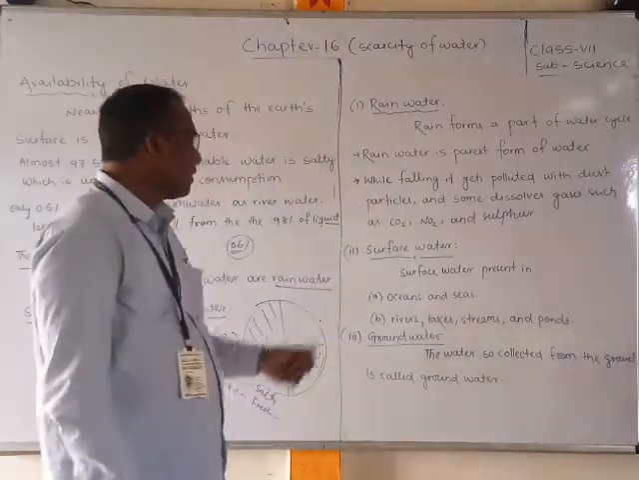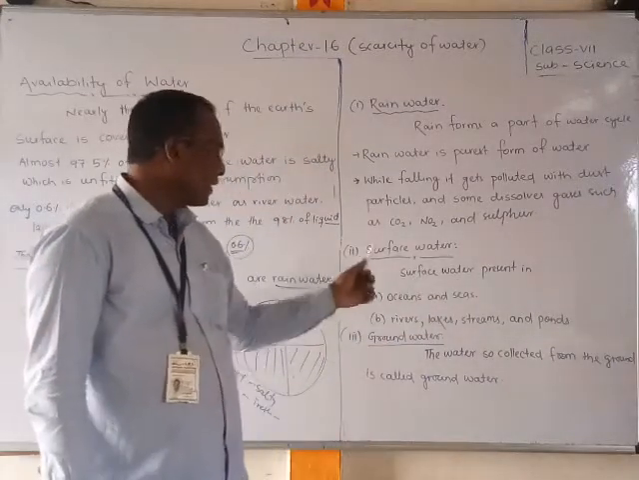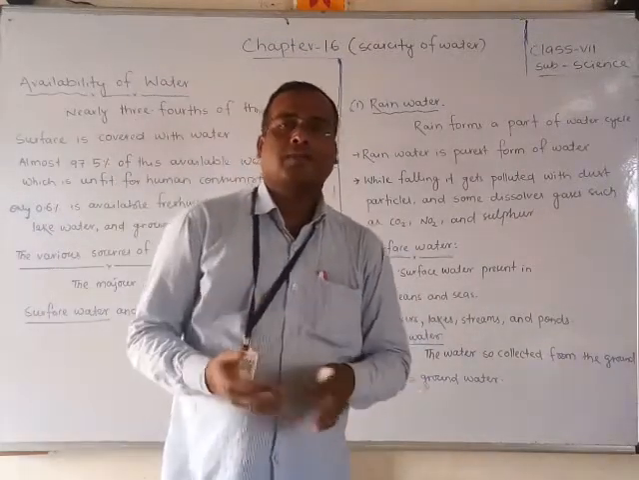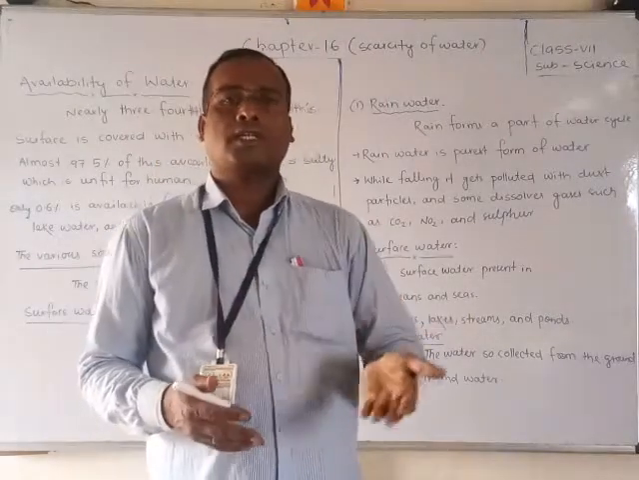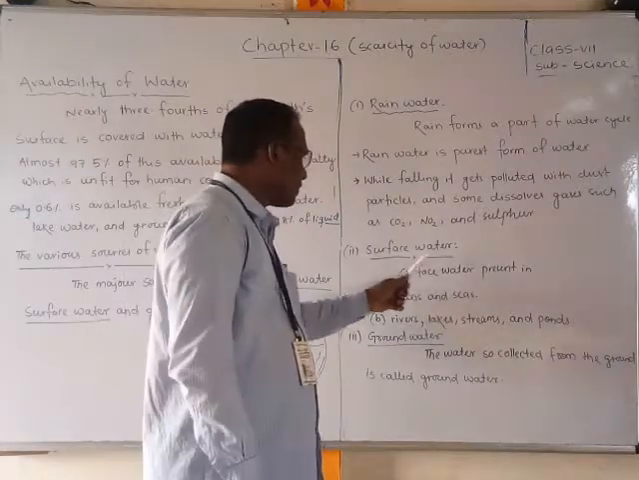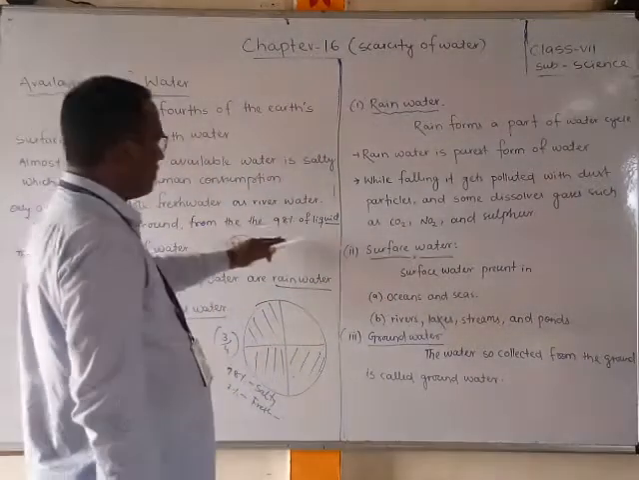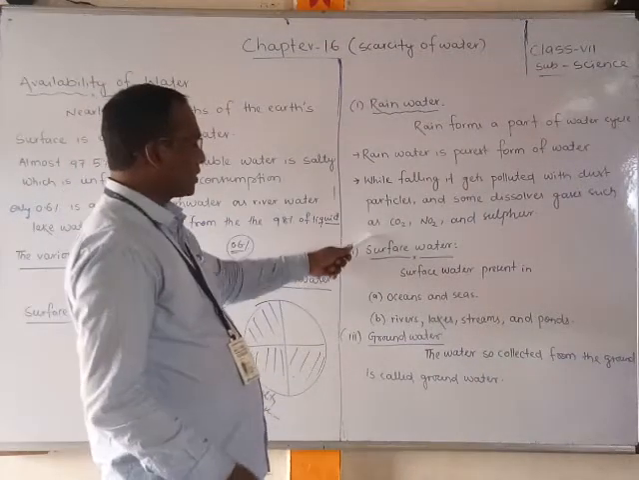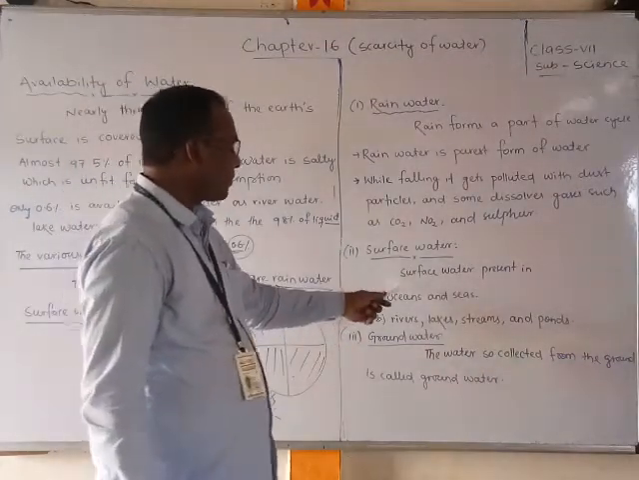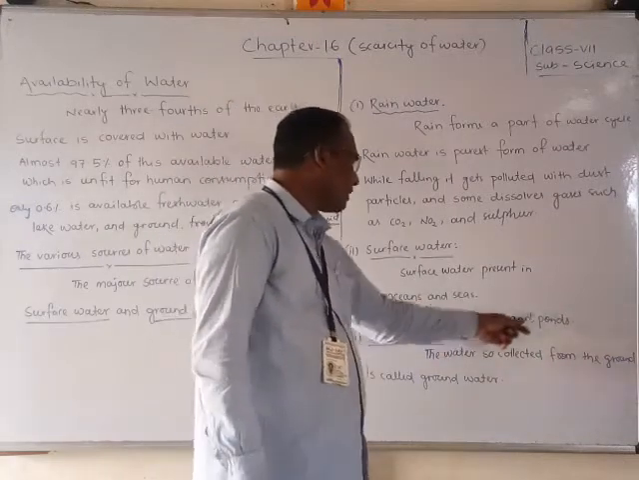Next, the second one is surface water. Surface water is present in the oceans and seas. So students, these are the surface water, but out of the total water, we are getting only 2% from these sources. Generally, surface water is present in the ocean and seas, rivers, lakes, streams, and ponds.